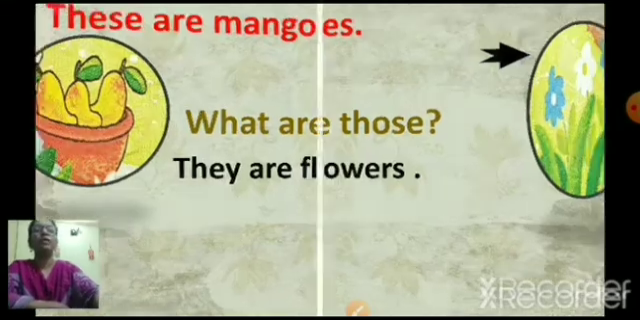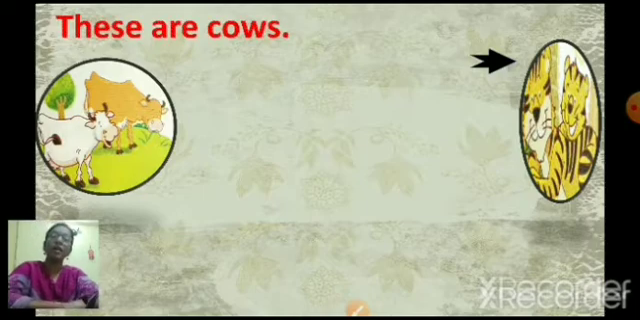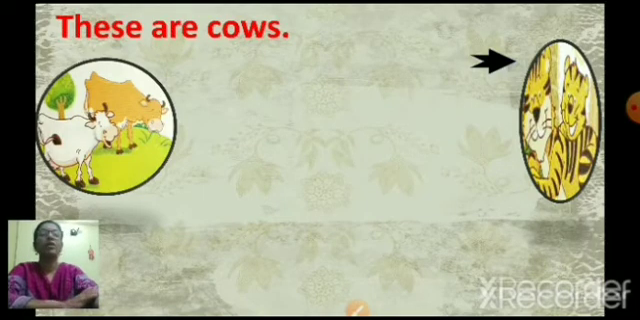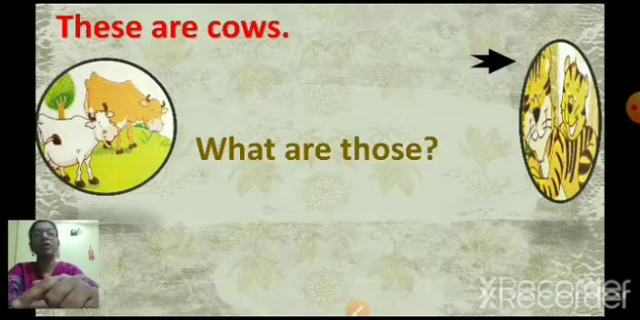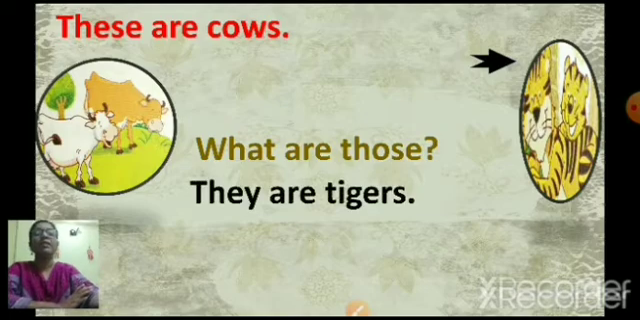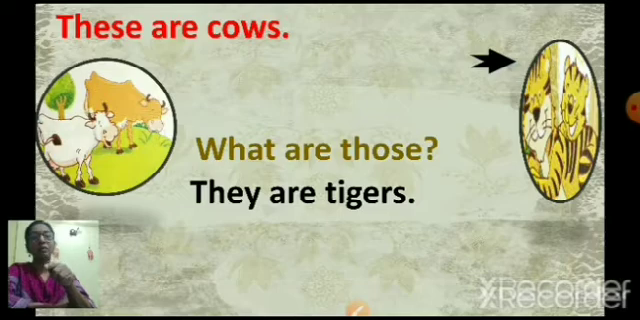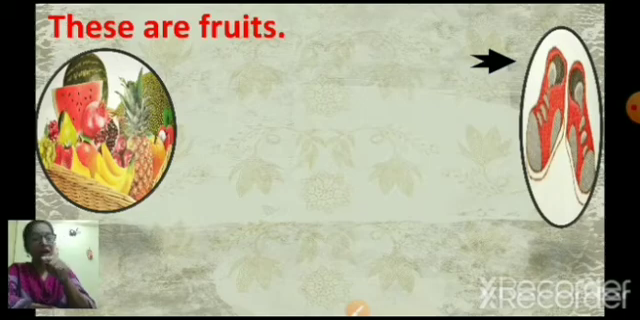Okay. Next one. Now again you can see here, these are cows. These are cows. And what about these tigers? What are those? These are cows. What are those? How will you answer? They are tigers. These are cows. What are those? They are tigers. Next one. You can see the fruits. Yes. These are fruits.